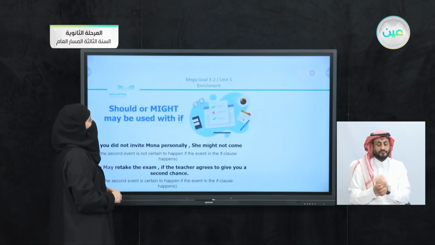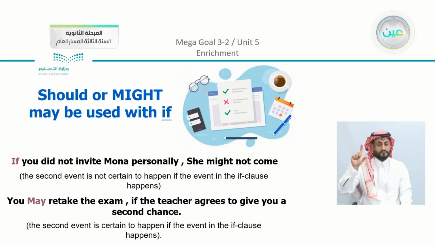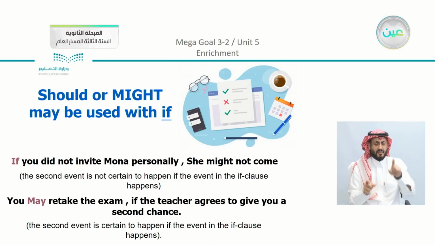Now, should or might may be used with if. You can remember that we took this structure also: if you do not invite Muna personally, she might not come. So we have something that may happen or might happen, but with a condition. The second event is not certain to happen if the event in the if clause happens. And in the second example: you may retake the exam if the teacher agrees to give you a second chance. So you can see that we have conditional sentences here.